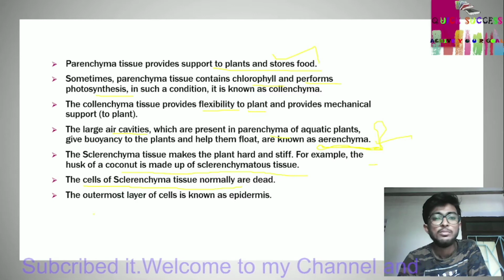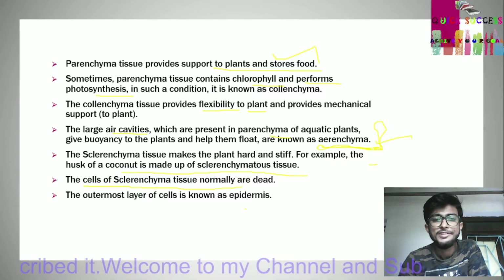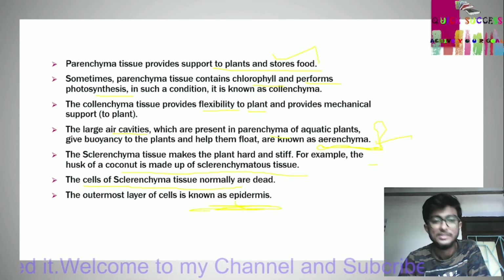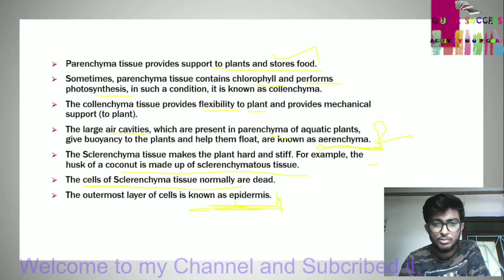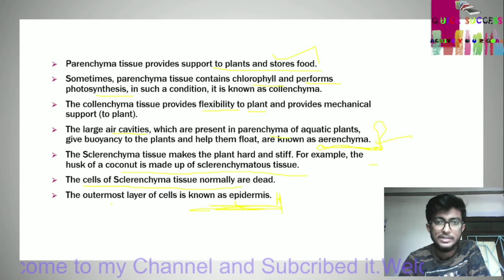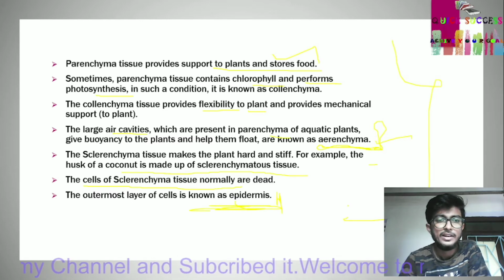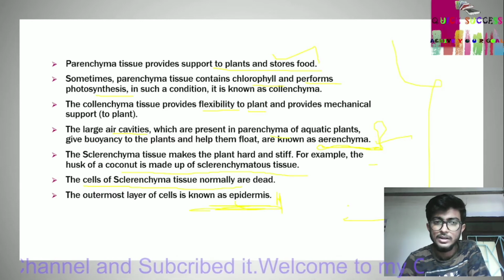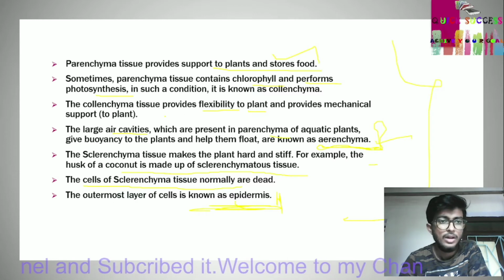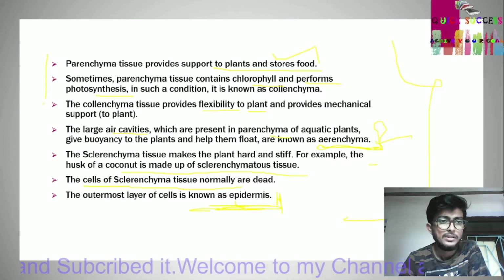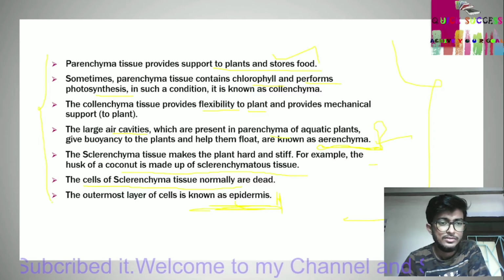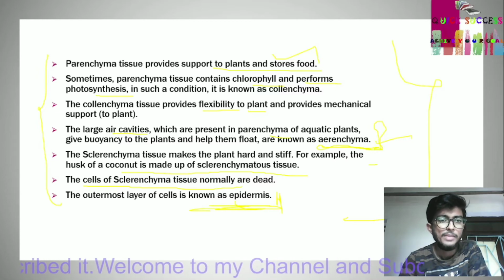The outermost layer of cells is known as the epidermis. This is the parenchyma, sclerenchyma and collenchyma. All consist of various features.